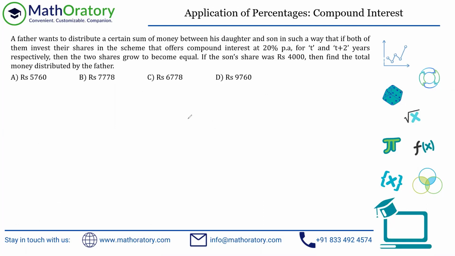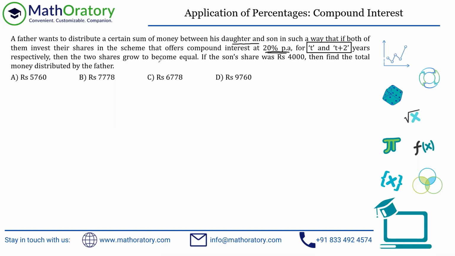Right, we have a very simple problem on percentages. It's a verbose one. A lot of things are written. So let's fish for the important information out here. There's a father who wants to distribute a certain sum of money between his daughter and son in such a way that both of them invest their shares in the scheme that offers compound interest at 20% per annum for T and T plus 2 years, respectively. So effectively, a difference of 2 years in the period of investment. Respectively meaning the daughter investing for T years and the son investing for T plus 2 years.